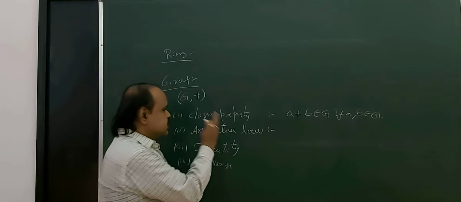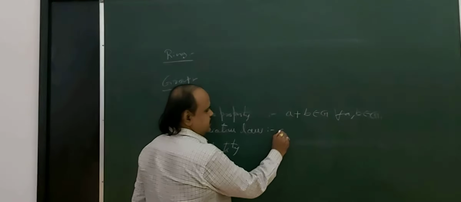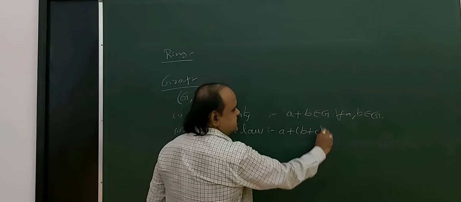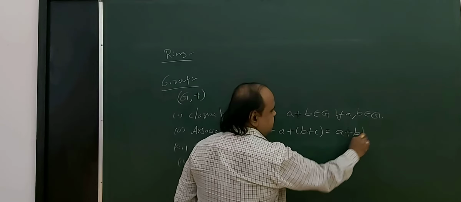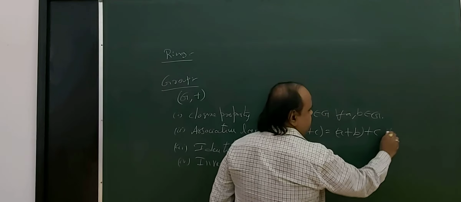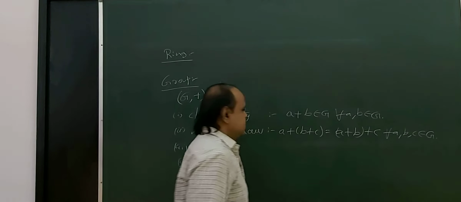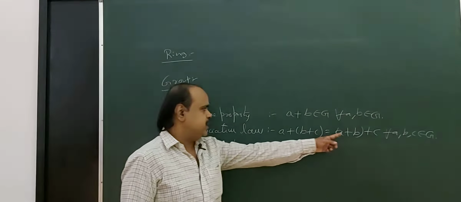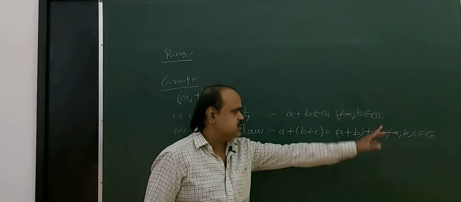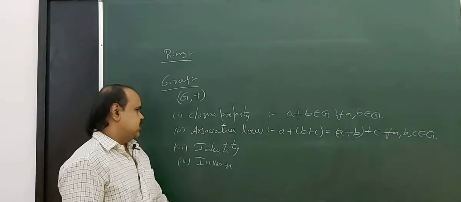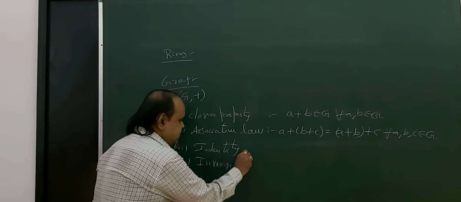Next one, associative law: (A plus B) plus C equals A plus (B plus C) for all A, B, C belongs to capital G.